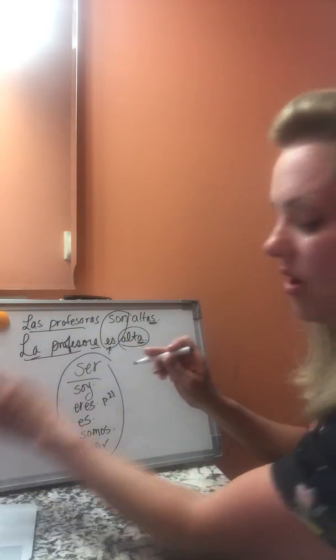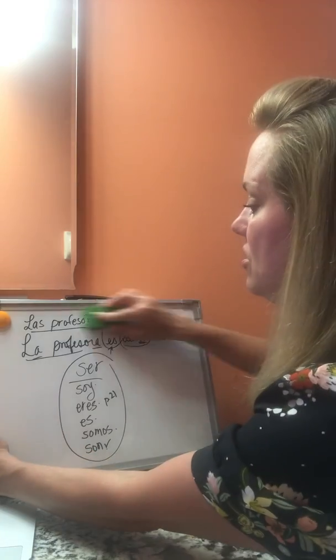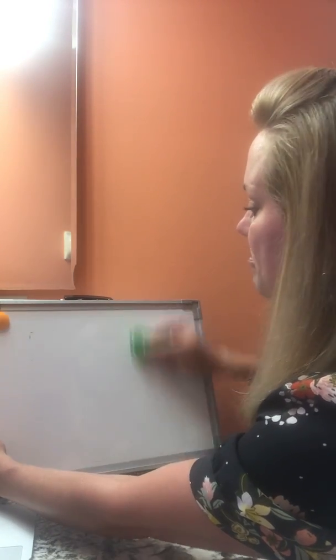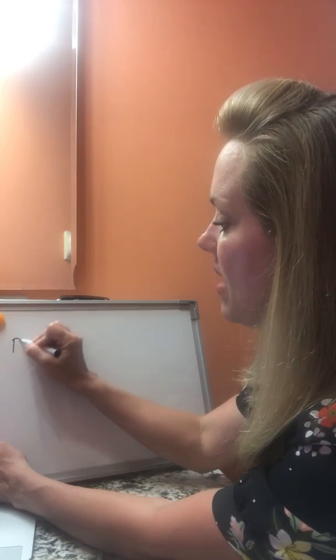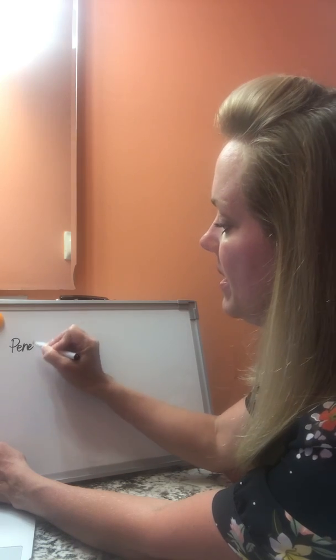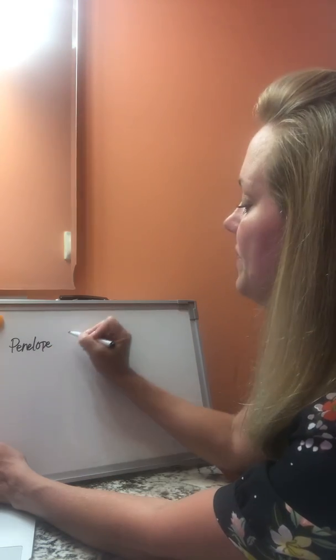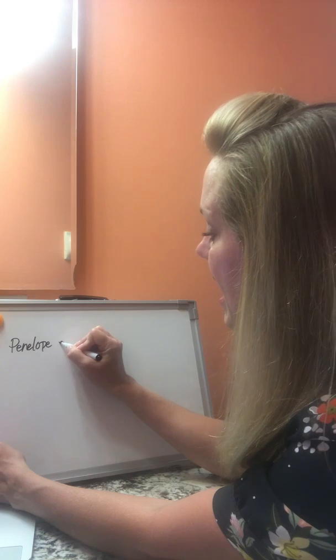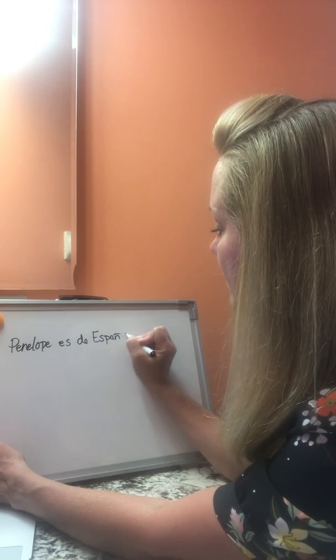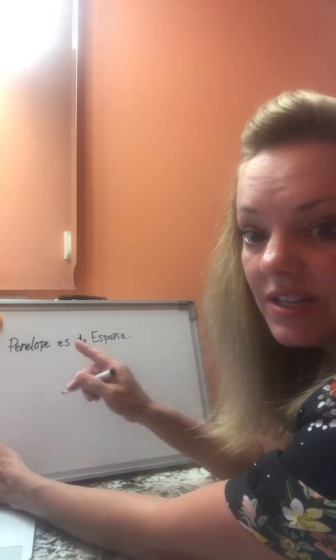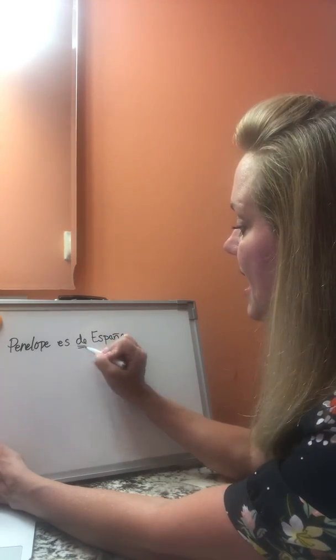That goes for all of your adjectives on page 81, but this also goes for nationality, okay? For example, Penelope Cruz is another one of the activities that you have. She is from Spain, es de España.